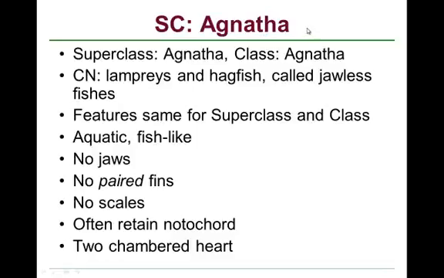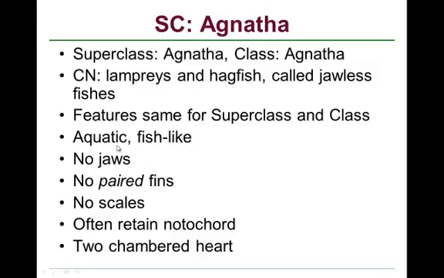Of course, the word Agnatha has the same etymology. Nath, G-N-A-T-H, means jaws, and A means without. So this means jawless. This group includes animals known as lampreys and hagfish, and collectively we call these the jawless fishes. So the features are the same for both superclass Agnatha and for class Agnatha.